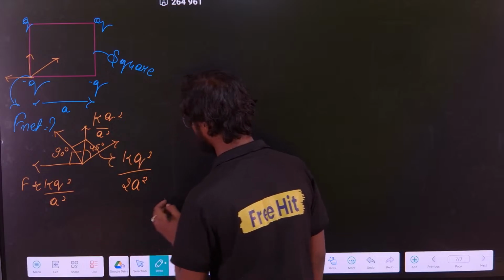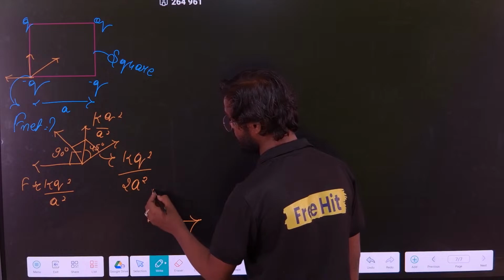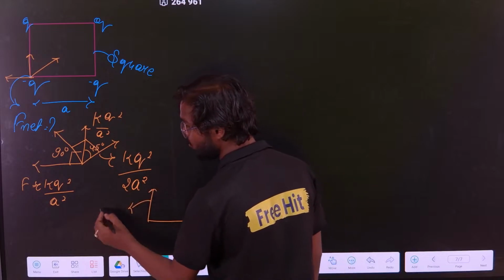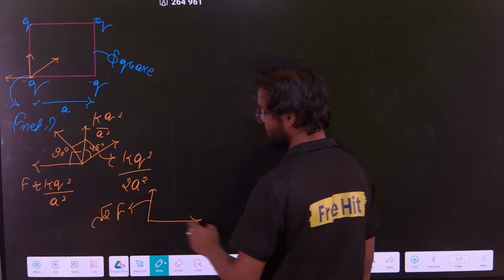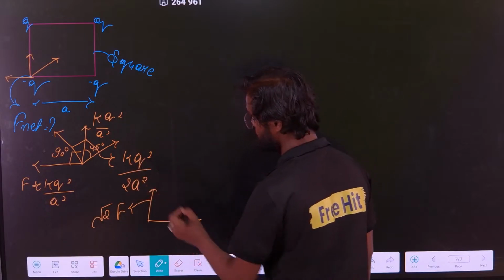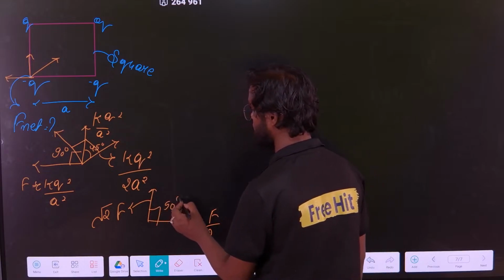So we will get it like this. If we see, we will have two vectors, one vector like this, one vector like this. This vector will become root 2 times f. F is this, and this vector is how much? If you see, this is f by 2, and this angle is 90 degrees, correct?